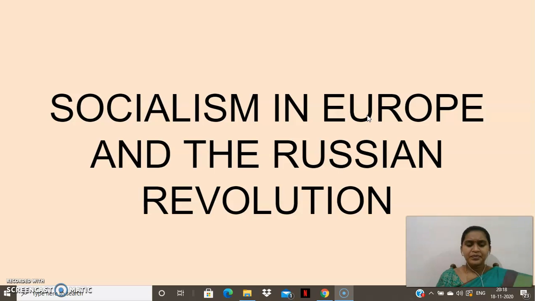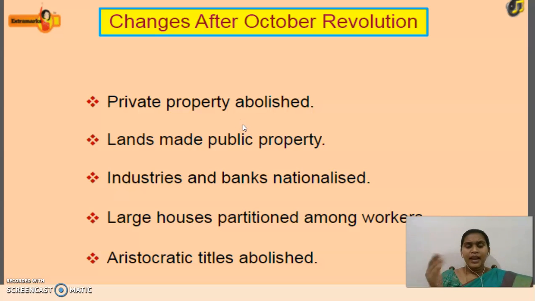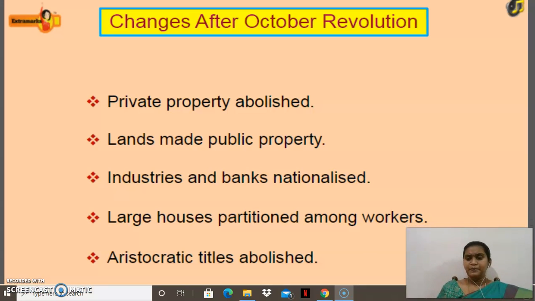Yes or no? And the February Revolution, what happened after it, and then later we saw the October Revolution also. Next we are going to see what changes happened after the October Revolution.